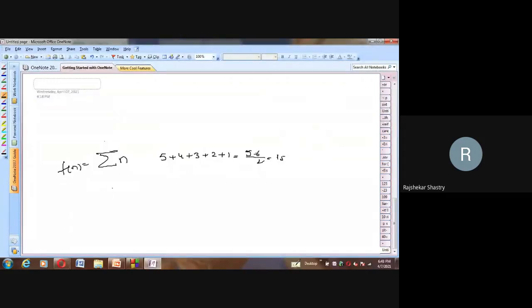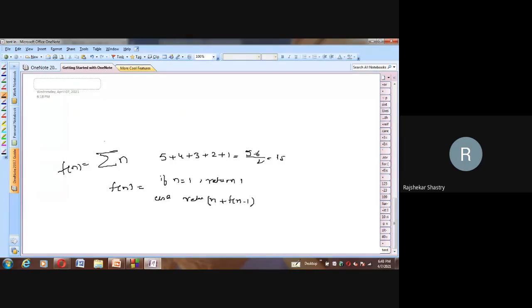So how can you design this into a recursion? Think about that. Do we have a base case here? Yes sir, base case is there. If n is equal to 1, then return 1. Otherwise, else, return n plus f of n minus 1.